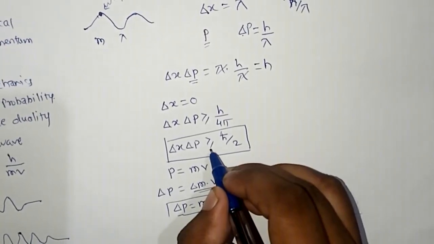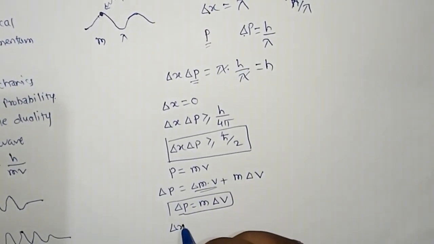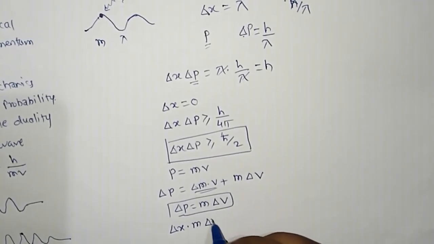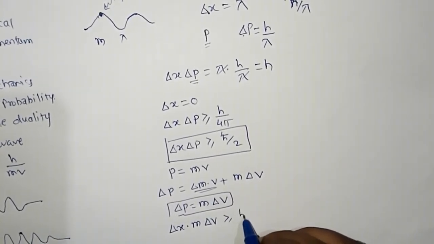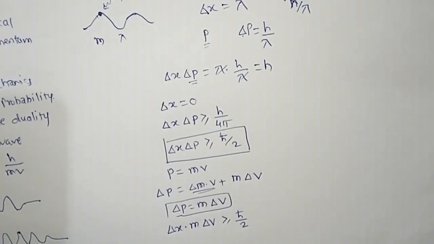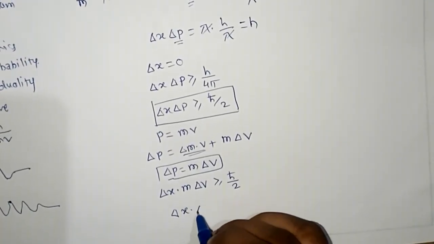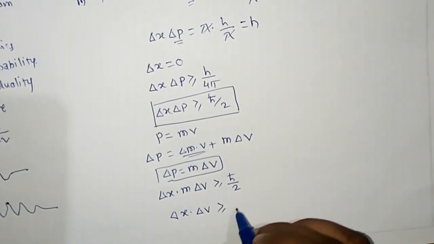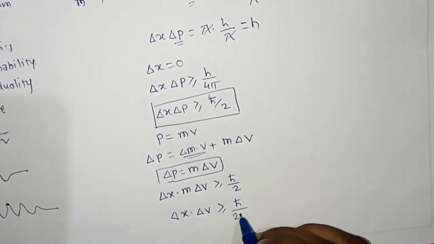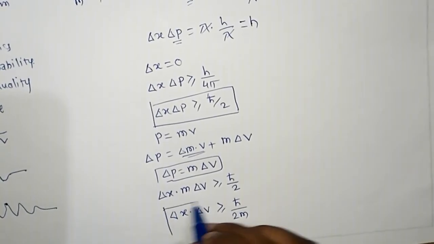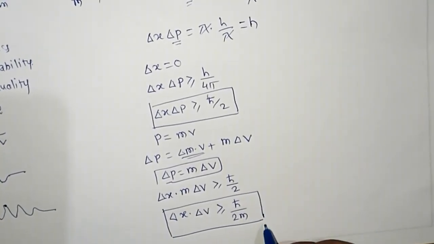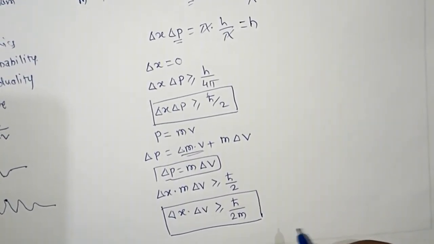So put this value in this equation. So delta x into m into delta v is greater than or equal to h cut by 2. And hence this delta x into delta v is greater than or equal to h cut by 2m. This is another Heisenberg uncertainty equation.